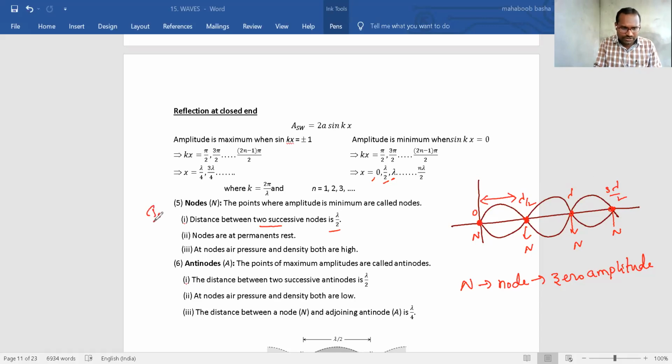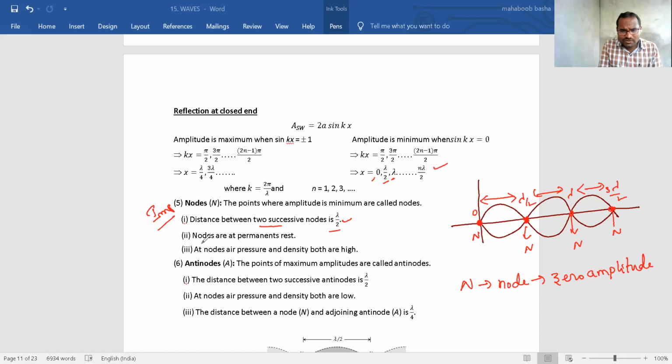These are important points. You must remember this. What is a node? A node is a position of 0 displacement or minimum displacement. What is the distance between 2 successive nodes? Between 2 successive nodes, distance is lambda by 2. Here also see lambda by 2. Here also see lambda by 2. How did this come from these points? Are you understanding?